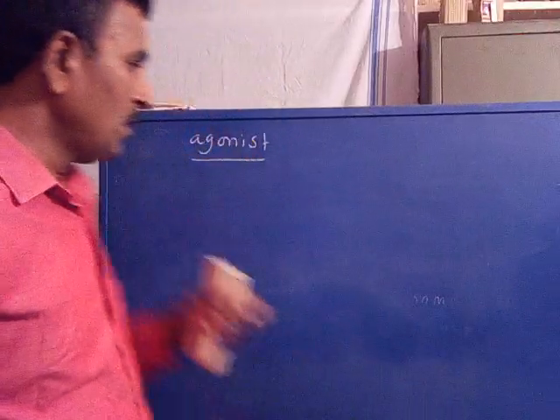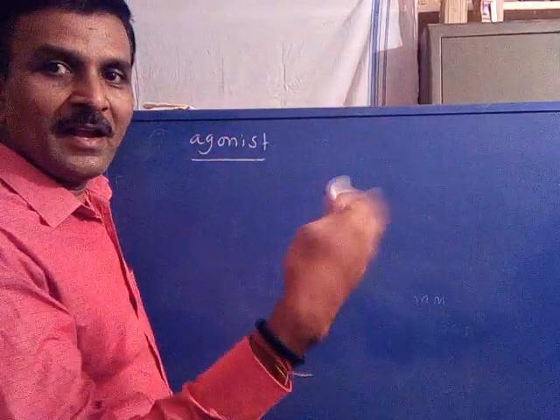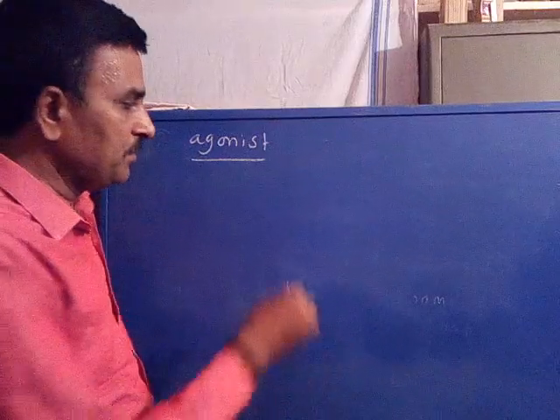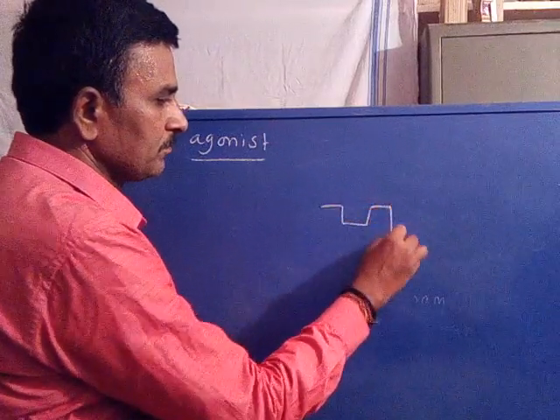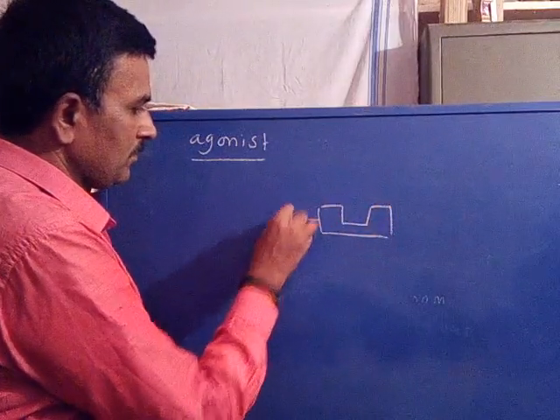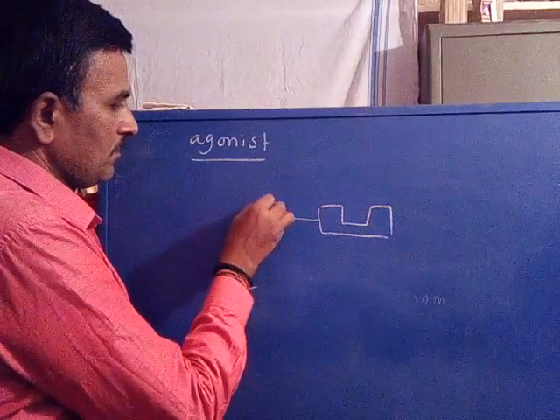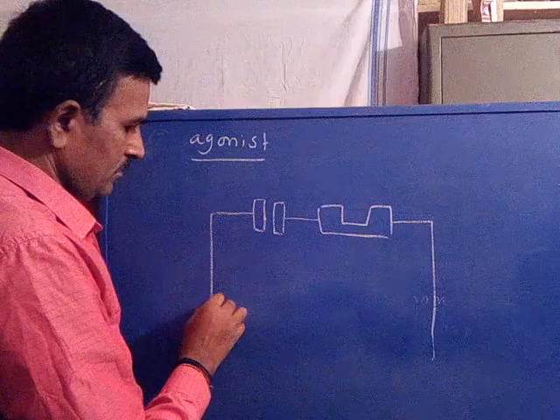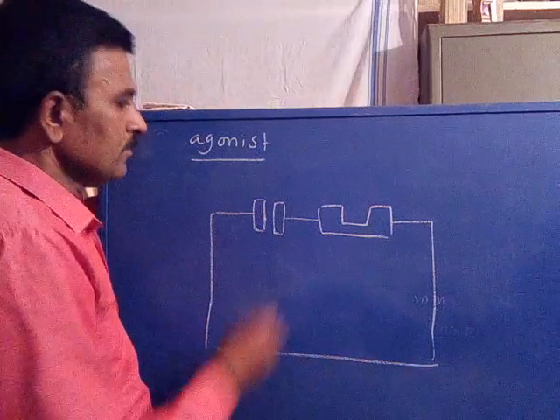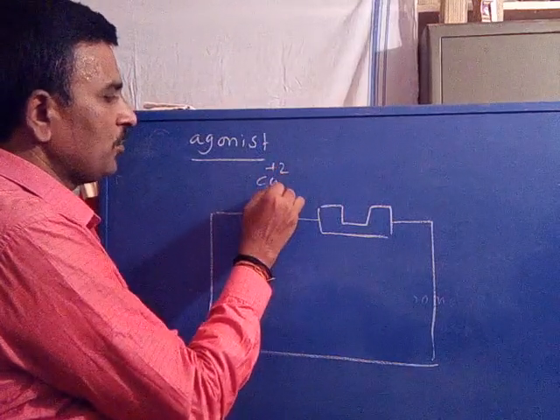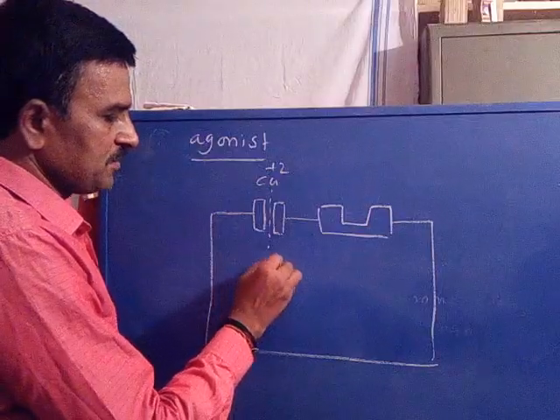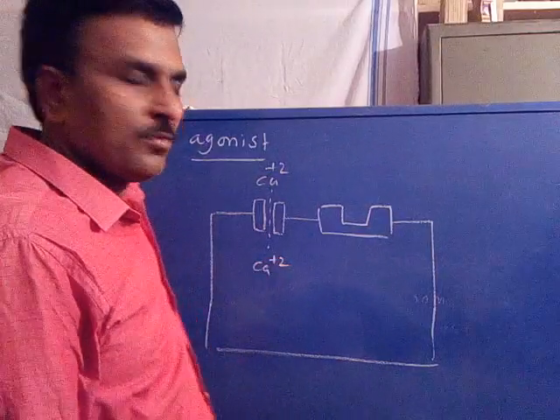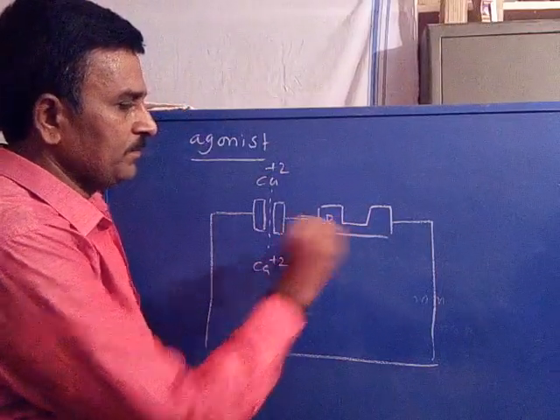For example, earlier we discussed hypertension. Calcium plus 2 enters the cell, this is the receptor.